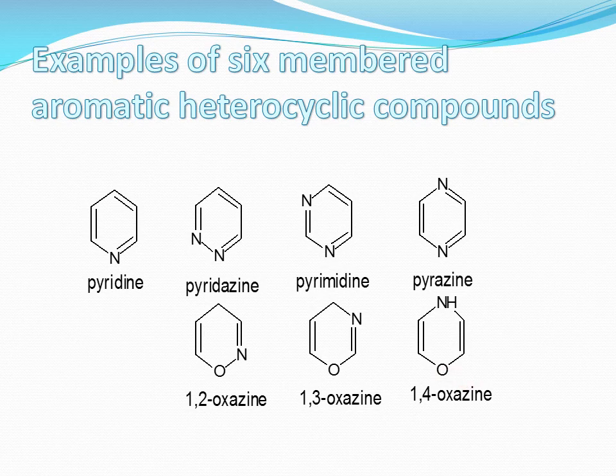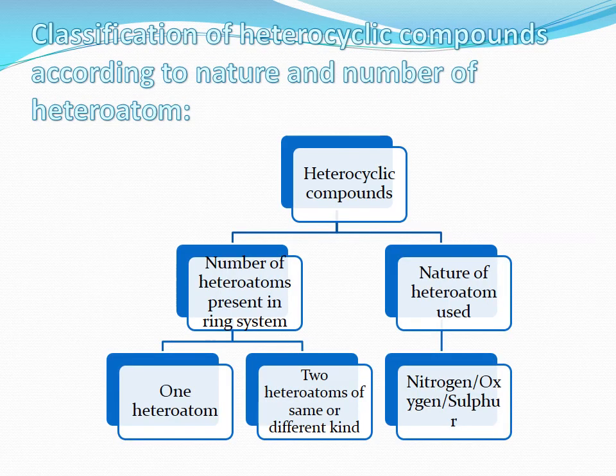This is the classification according to the aromatic. Next is the classification according to the nature and number of heteroatoms. Heterocyclic compounds means first is the nature of the heteroatom used, whether the ring structure contains nitrogen, oxygen or sulfur as a heteroatom, or the ring may contain nitrogen and oxygen both, nitrogen and sulfur both. The other type is the number of heteroatoms present in the ring system. As earlier we discussed, the three-membered ring system with only one heteroatom, like aziridine, thiarine.